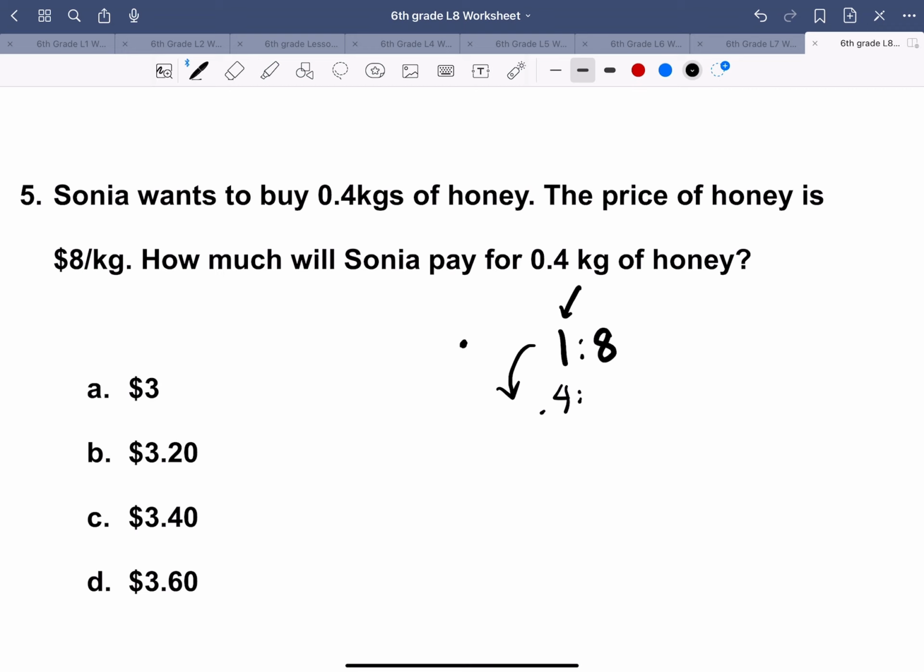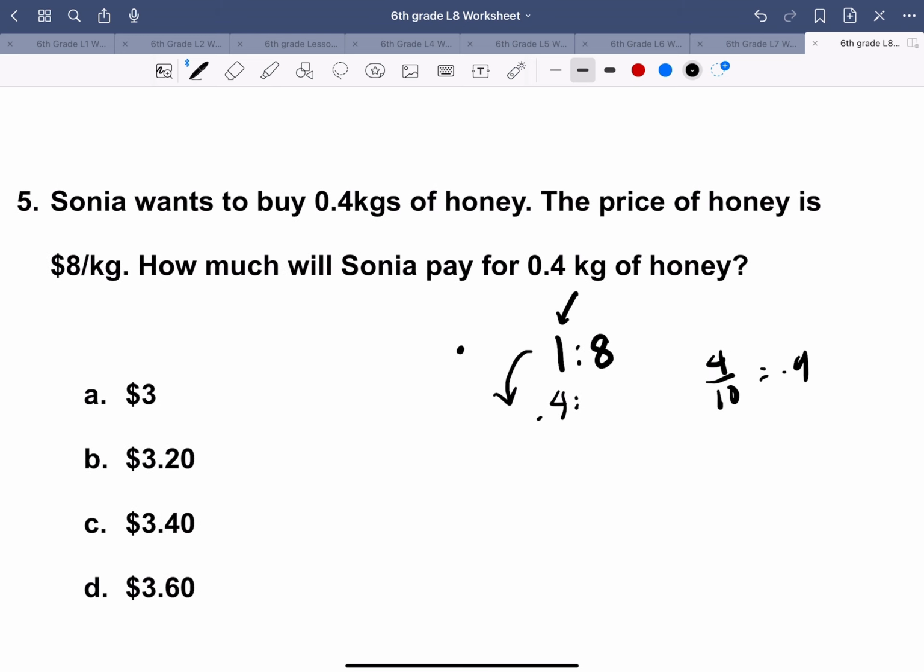We can find this out by saying 1 times 0.4, which didn't work here. Okay, so 1 times 0.4, and okay, so here is actually the factor that they did. It was 4/10, which actually is 0.4, but in this case we'll just do 4/10.